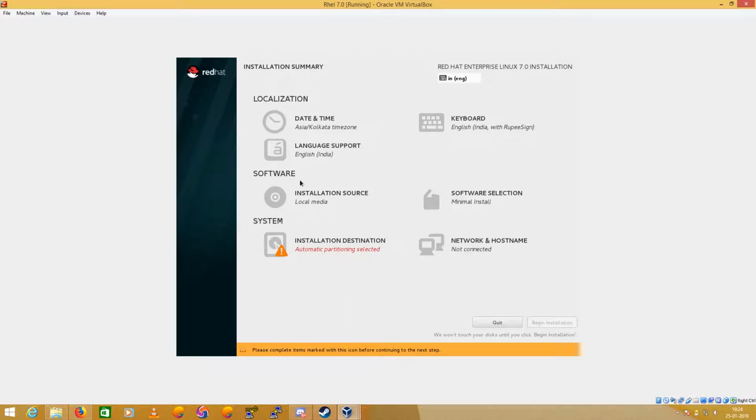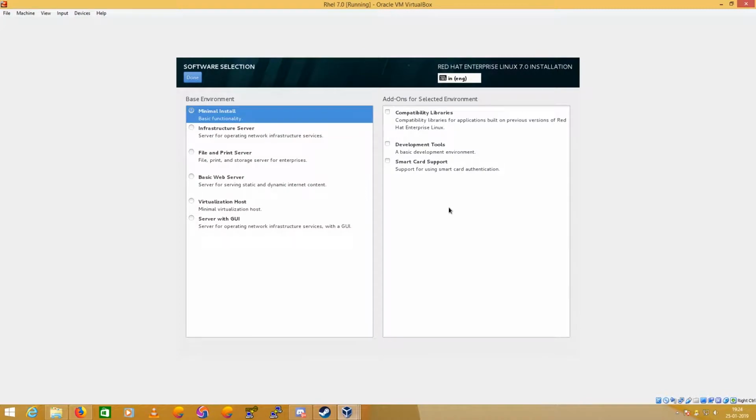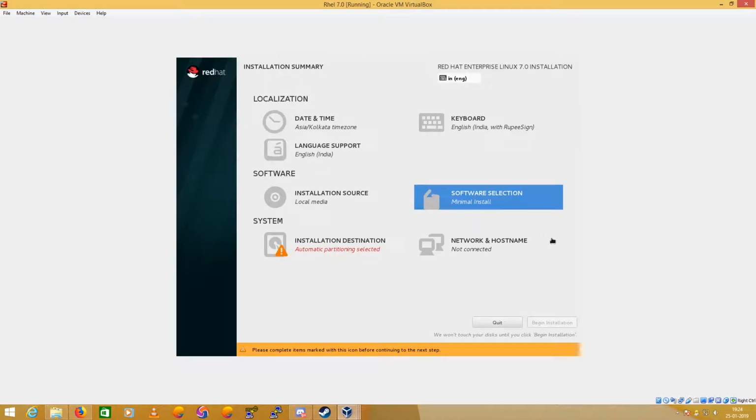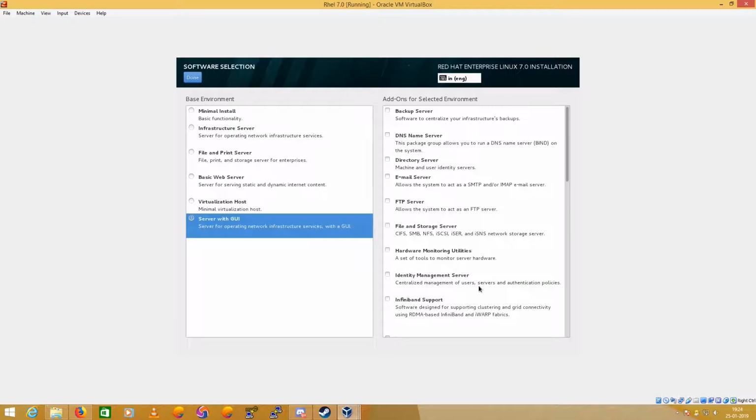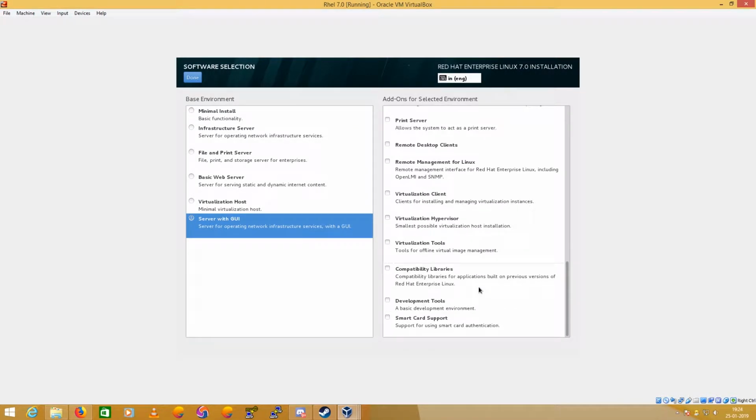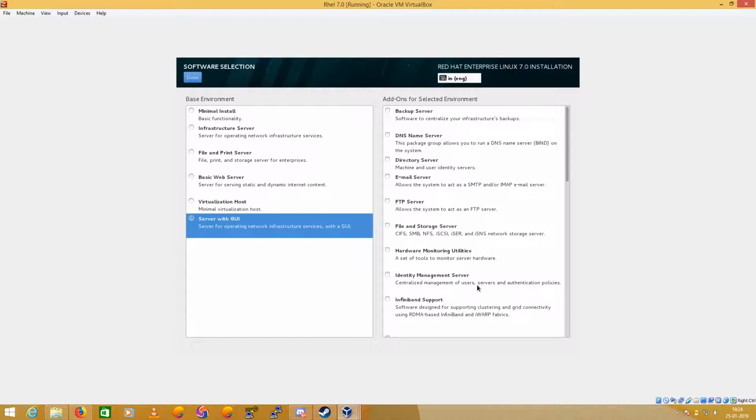So on this page, we select how we want our operating system to be. If you want a graphical user interface, you can click on the software selection and go to the server with GUI, and you can select a few parameters here based on your requirement.